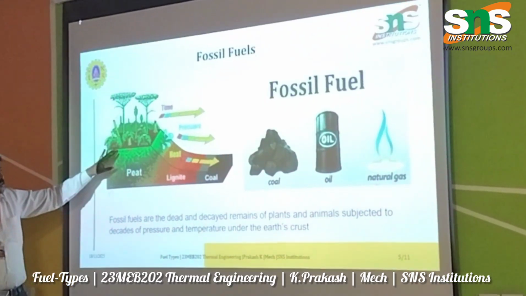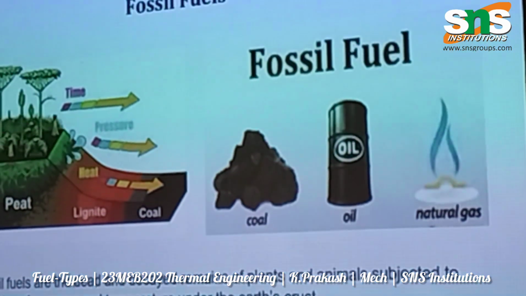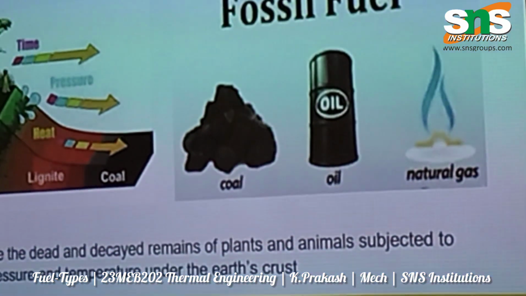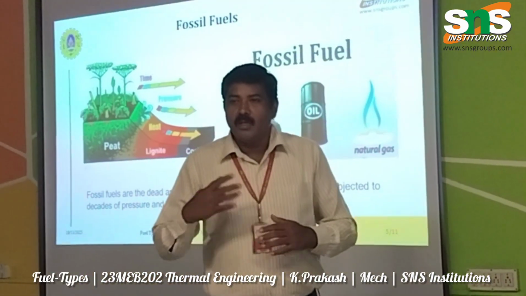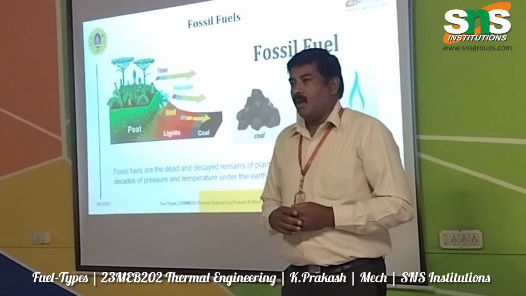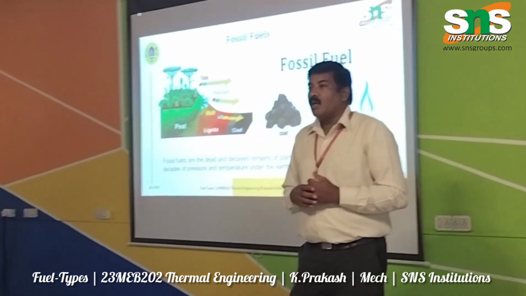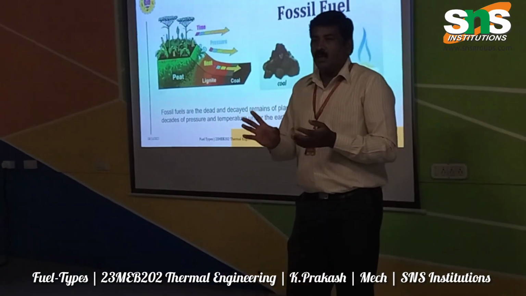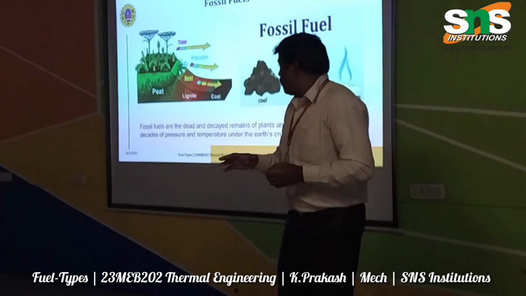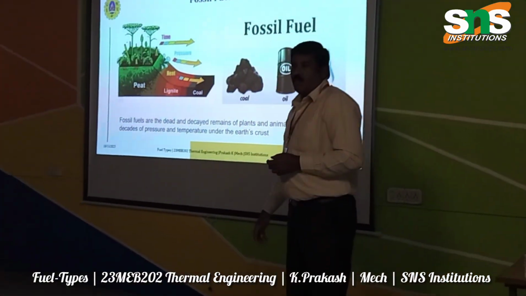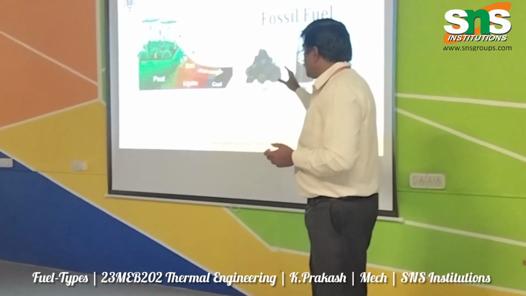Once they decay, or deforestation is done, or any wastage from humans or dead animals is dumped into the earth for a very long period, the raw materials change into other forms. The initial form is called peat. Next one is lignite and the last one is coal.